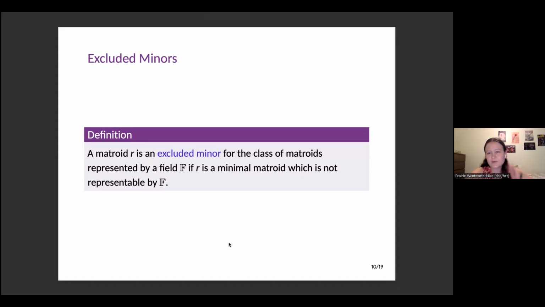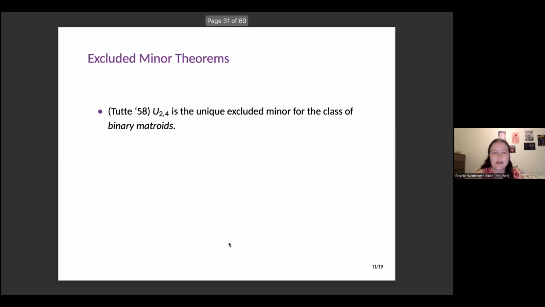And so there's been a lot of work in defining excluded minors for matroids over various fields. In 1958, Tutte showed that U24, which is a different uniform matroid, is the unique excluded minor for the class of binary matroids.